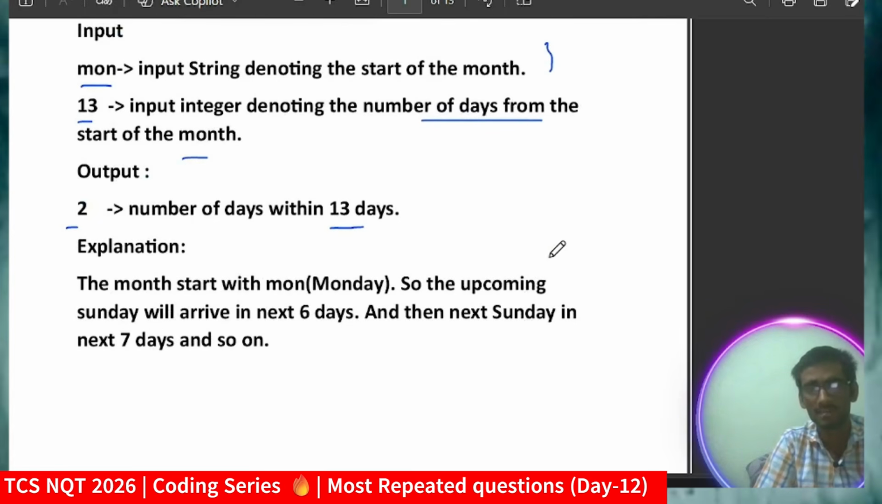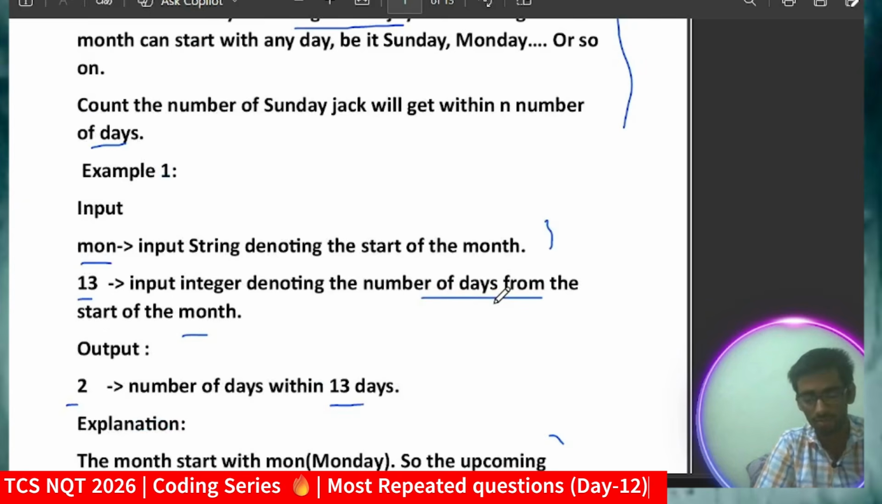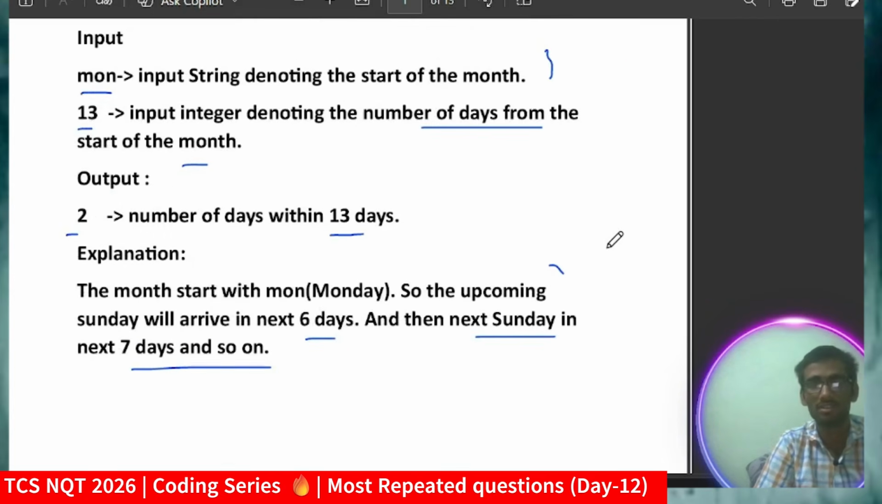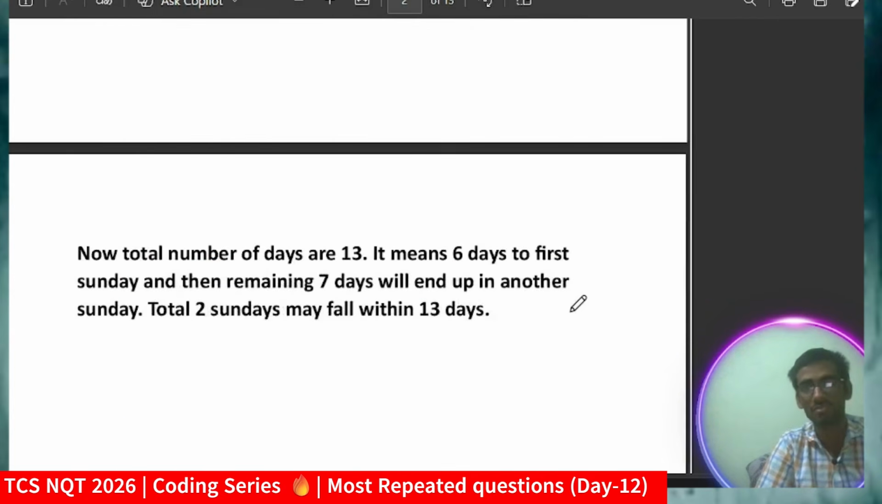You can go through the explanation. The month starts with Monday, so the upcoming Sunday will arrive in the next 6 days, and the next Sunday in the next 7 days, and so on. In this way you have to go through the logic. Now, have you come to a solution? Comment here if you have. If you don't know, no need to worry, I'm just about to explain these things.